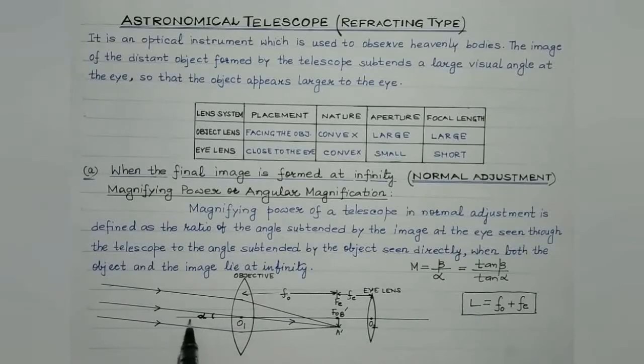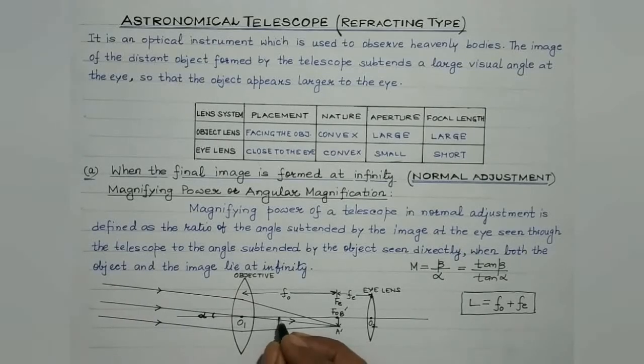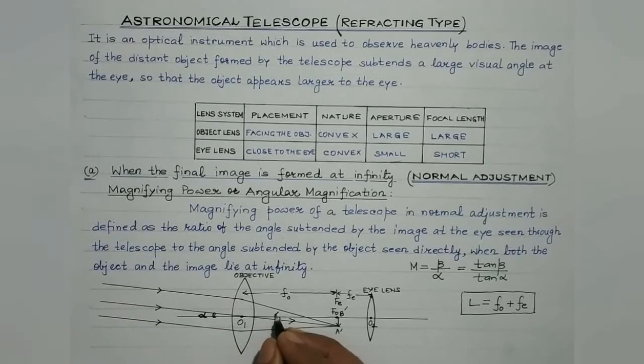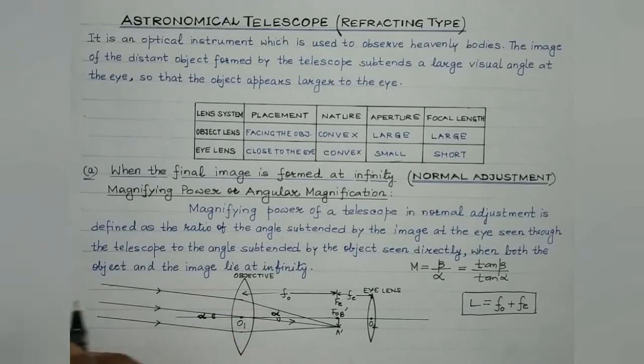Thus, alpha may be considered to be the angle subtended by the object at the eye lens or at the eye, right? This is the approximation which we'll consider. So, these being vertically opposite angles, it may be considered to be alpha. It is the angle subtended by the object at the eye when it is at infinity, right?